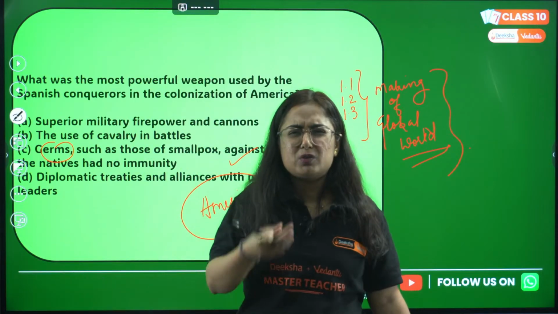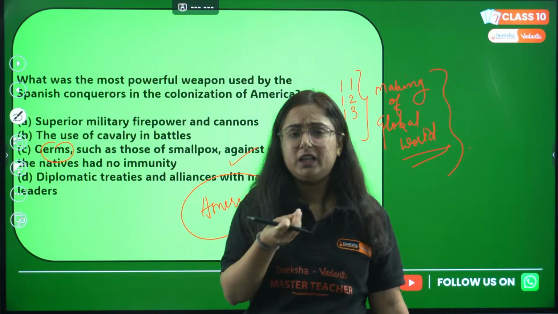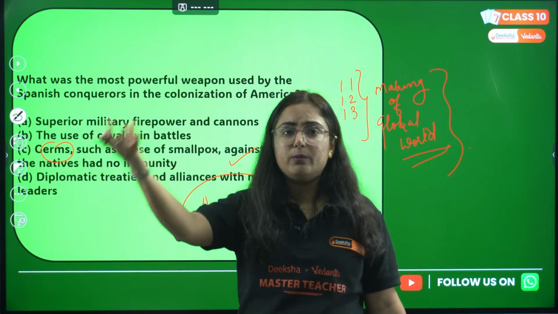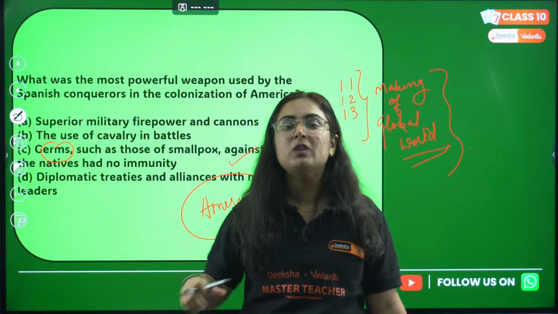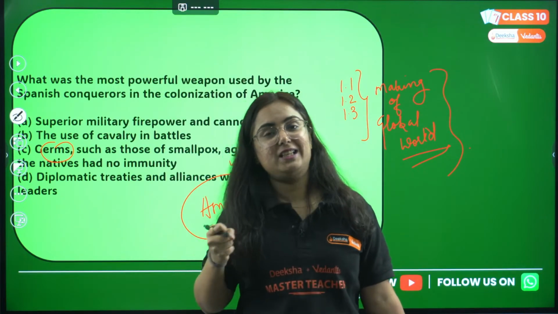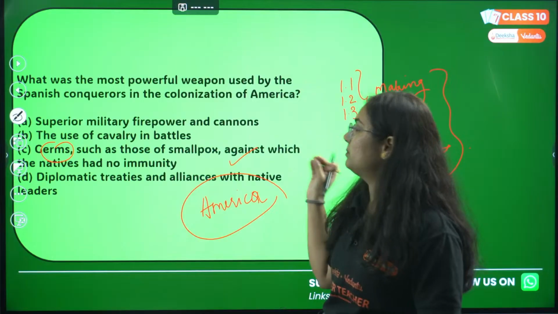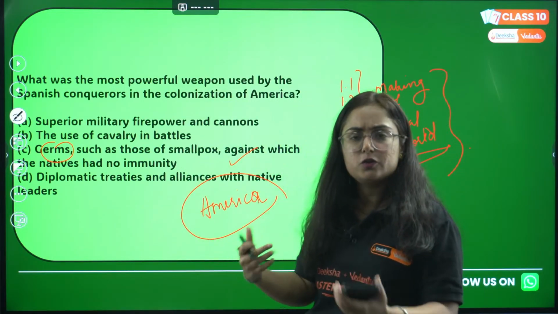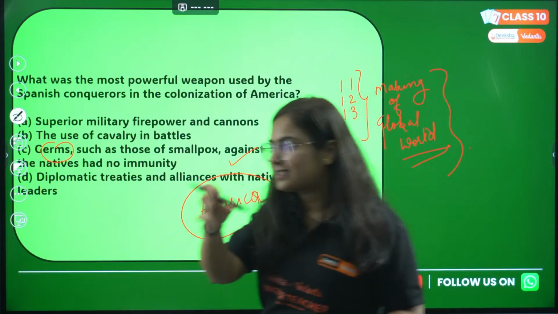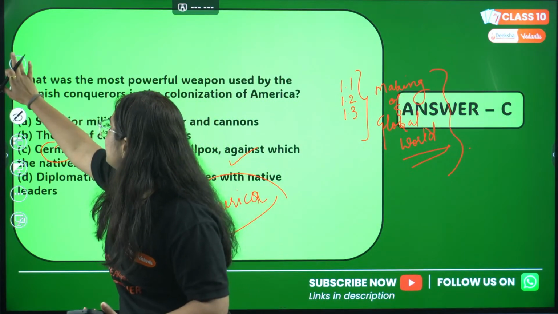So they were sensitive people, and they had less immunity in their body. When smallpox germs reached there, it was so easy for the Spanish conquerors to reach the destiny they had previously decided.